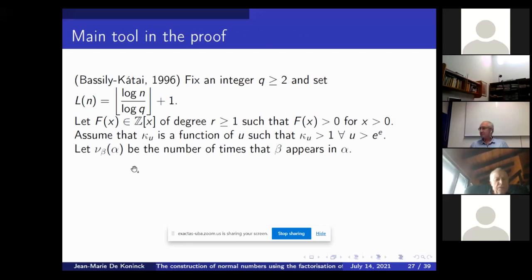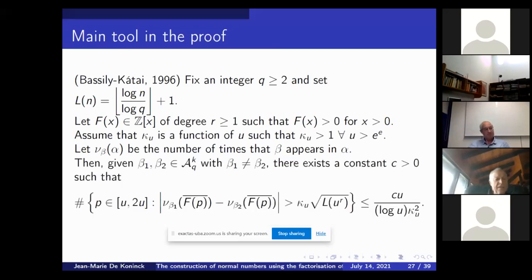If you evaluate how many times a word beta, say three digits 4, 5, 6, appears in the digit expansion of a number alpha, then Bassily and Kátai proved that if you look at how many times a given word beta_1 and a given beta_2 of the same length k appear in the expansion of f(p), they are close most of the time.